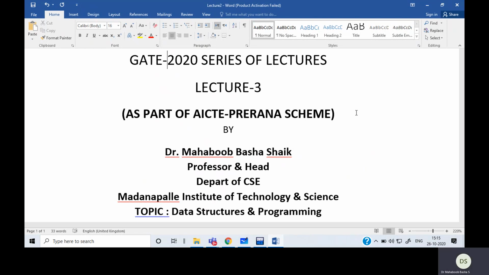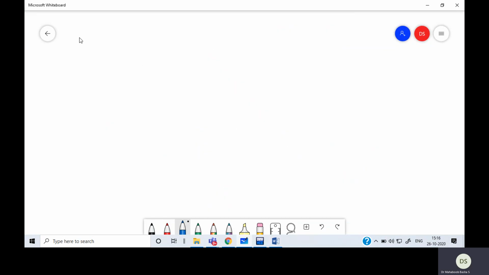It may not be possible to cover the entire pointer topic. We'll see. We will try to have more lectures to cover the pointer concept, and also we'll try to solve the questions that appeared in the last GATE. So this session I want to cover pointers. Under pointers, I want to cover